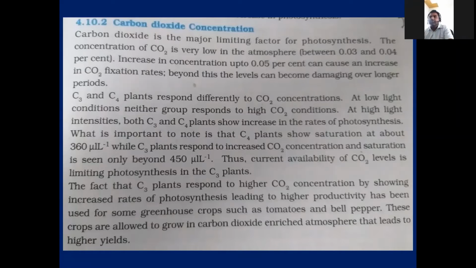C4 plants, students, have a different mechanism of dark reaction. The dark reaction occurs in mesophyll and bundle sheath cells. C4 plants always try to trap the CO2 which is present in the atmosphere and store it in bundle sheath cells. So C4 plants saturate at 360 microliter per liter.